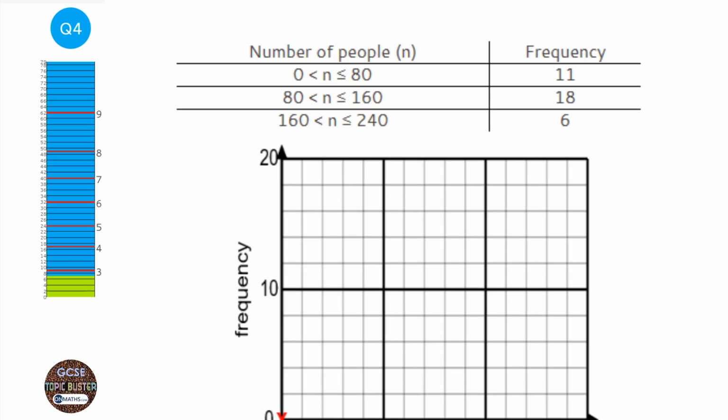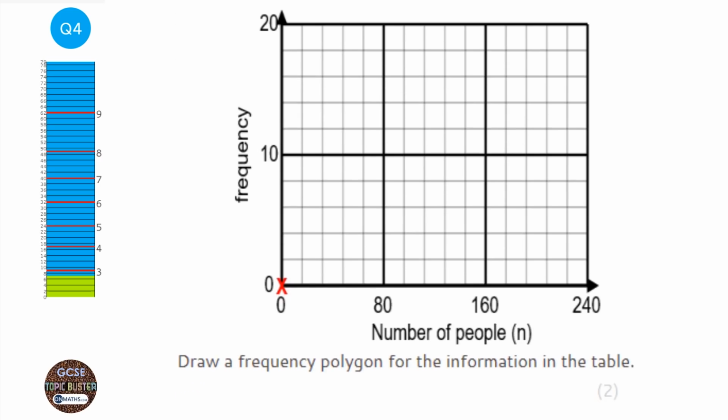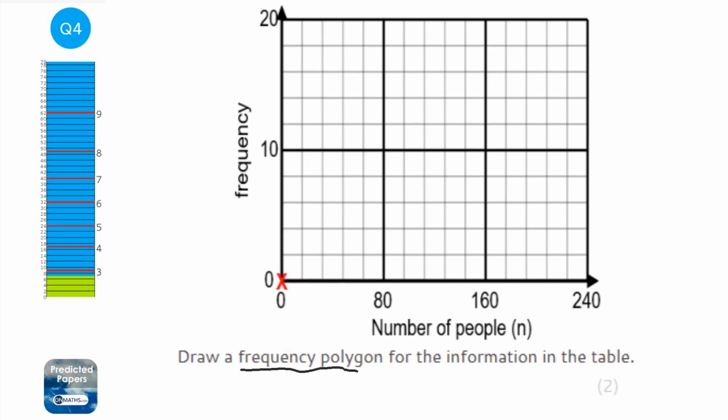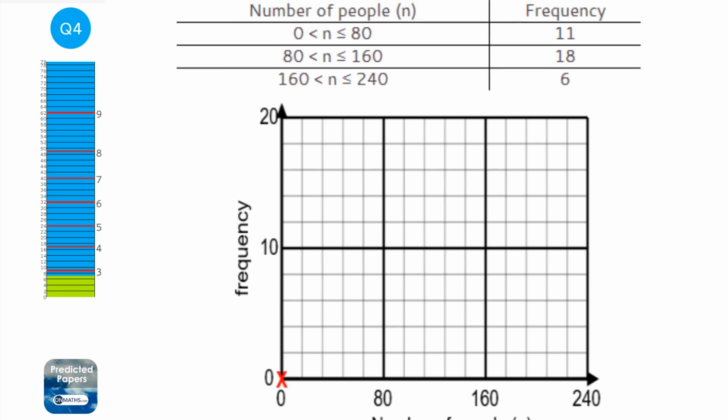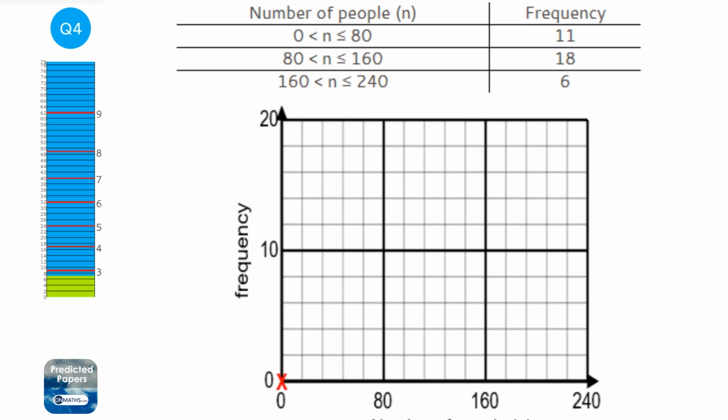Okay, so the main problem with this question is that people don't know what a frequency polygon is. If you know what a frequency polygon is, I think most people will get this right. A frequency polygon is basically a line graph, but you plot these at the midpoints. So the first one's going to be plotted at 40. If you don't know how to find a midpoint, you just find the halfway value between 0 and 80, which is 40.